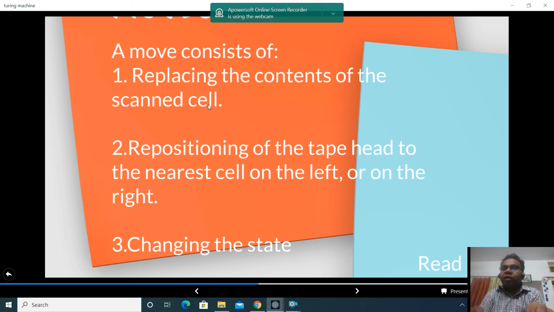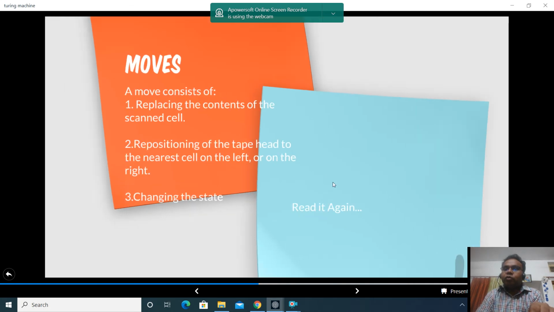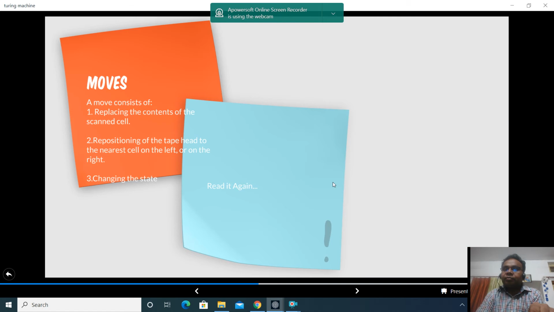One piece of information the move will give is the replacement of the contents of the scanned cell. Another is that the head will move either to the left or to the right, because it can move to the left and it can move to the right, after reading the input in a particular state. Second, what will be the next state. So we get three pieces of information: what symbol will be written onto the tape, whether the head will move left or right, and what will be the next state. This is very important and you should all read it again.